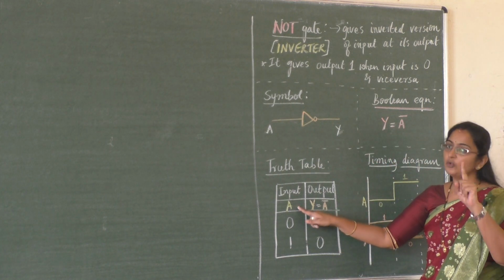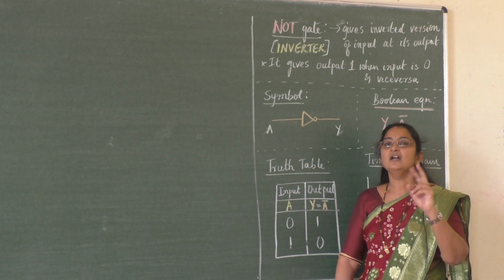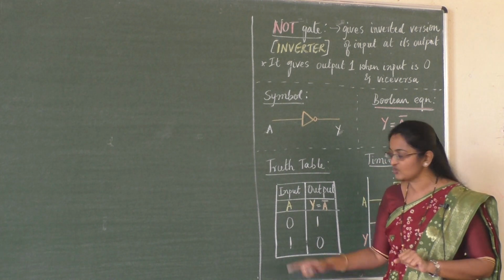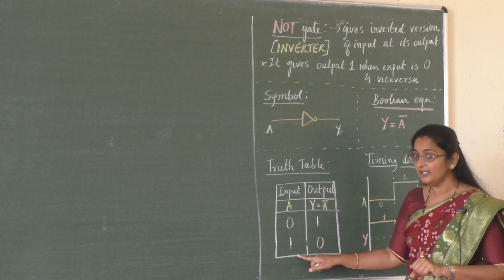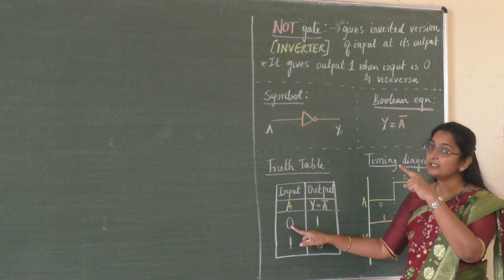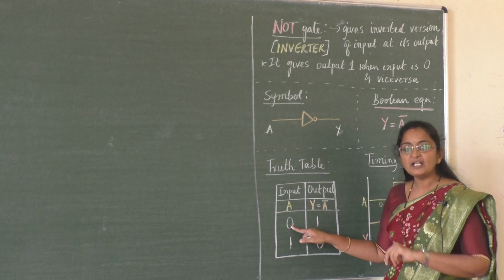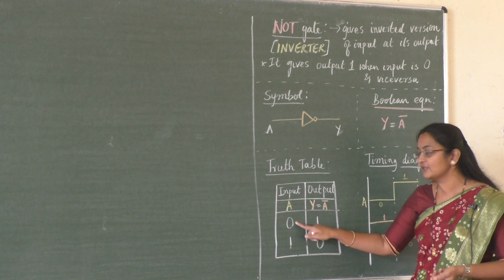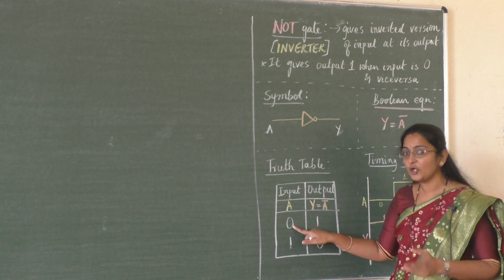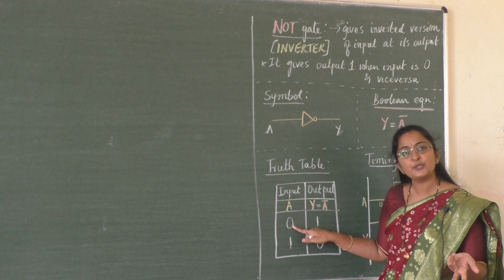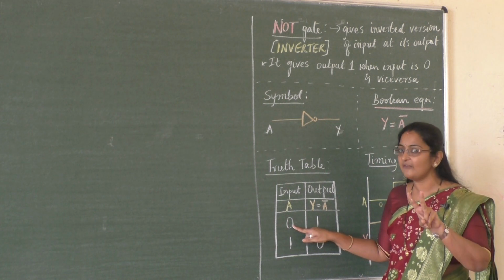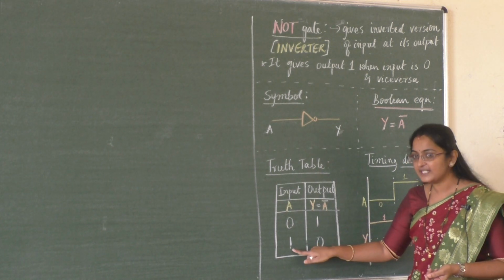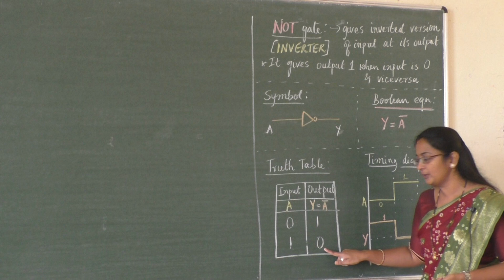Here A is the only input. So according to our binary number system, 0 or 1, only these two are the numbers. So the input can be either 0 or 1. When the input is 0, according to the logical function of our NOT gate, it will invert the input. Invert means not 0. If input is 0, output is not 0. If it is not 0, what should it be? 1. Only two numbers are available in the binary system. So if it is not 0, output is 1. If the input is 1, not 1 should be 0.